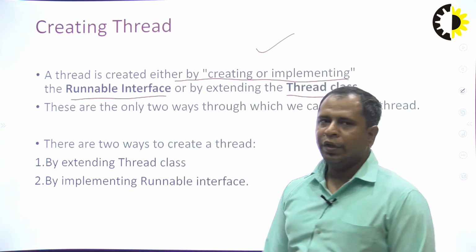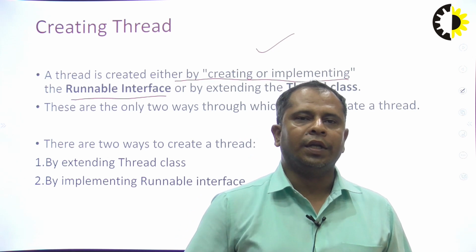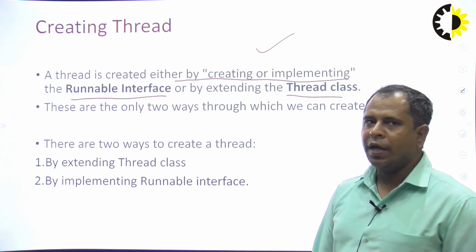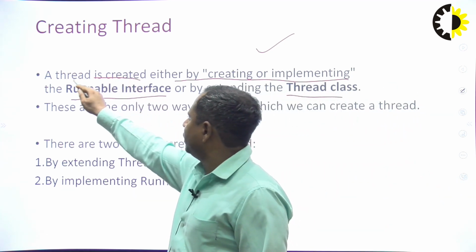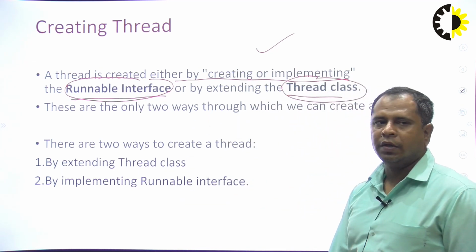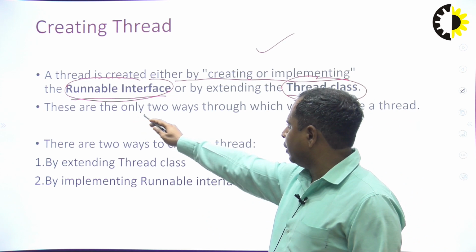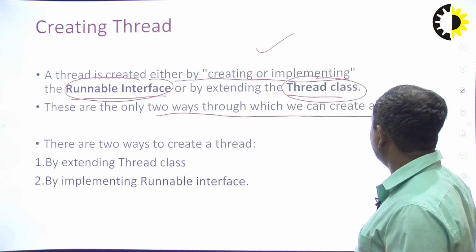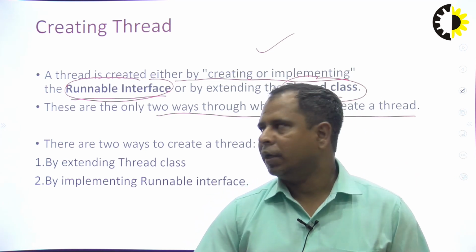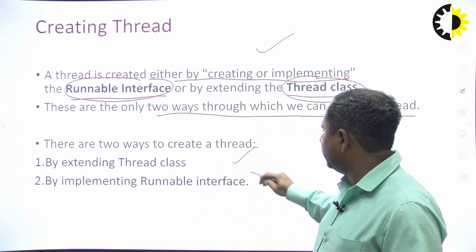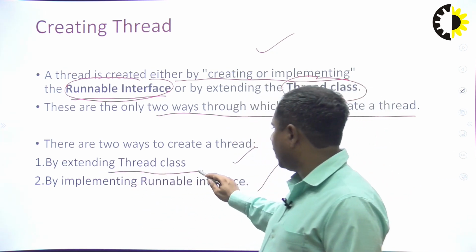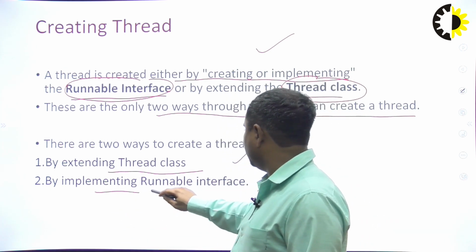That means if you want to create a thread in our Java program or application, by using the Runnable interface we can create a thread, or by using the Thread class we can create a thread in our Java program. So these are the only two ways through which we can create a thread. In Java, only these two techniques are available to create a thread program. First is by extending the Thread class, second is by implementing the Runnable interface.